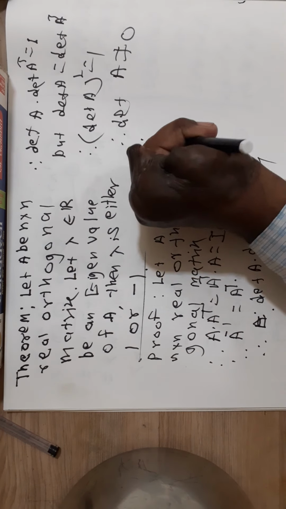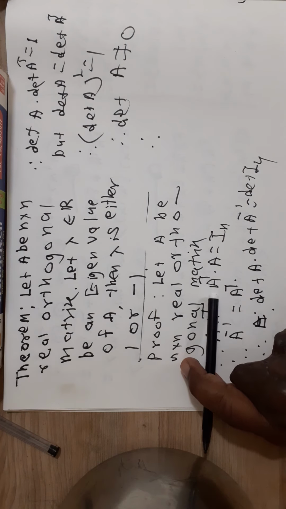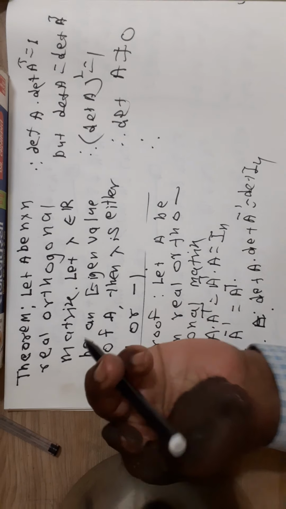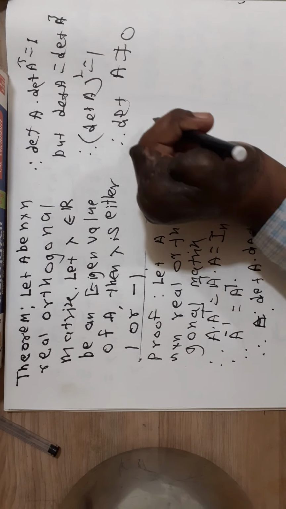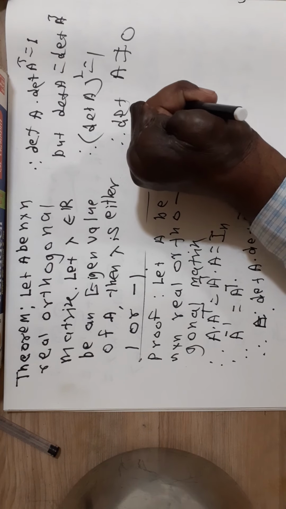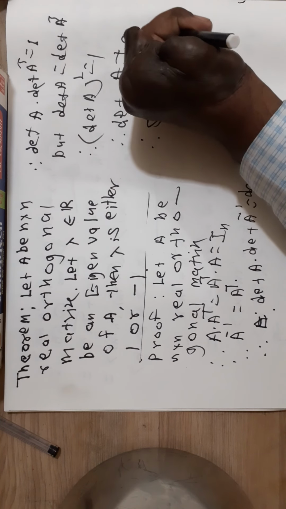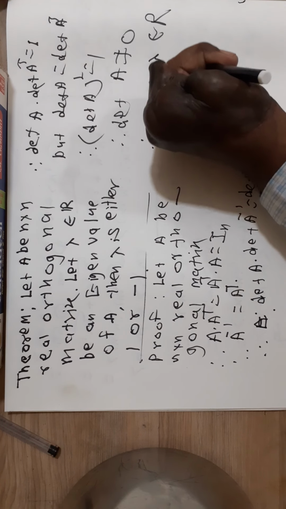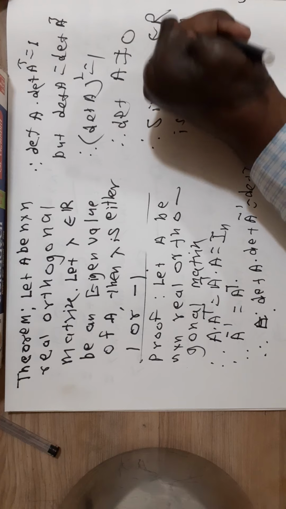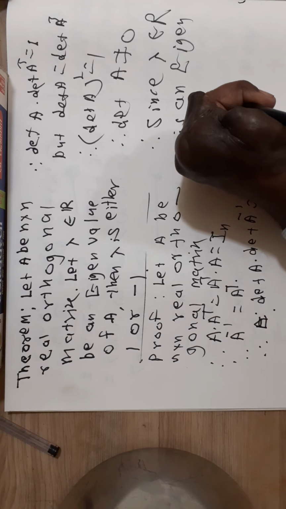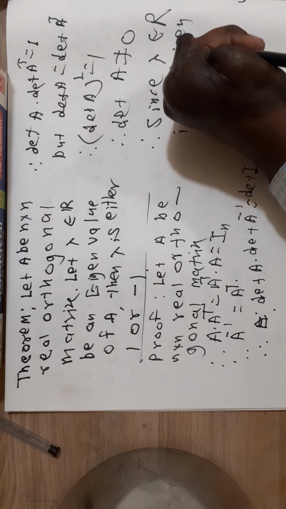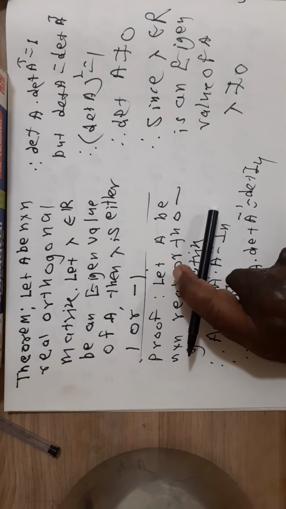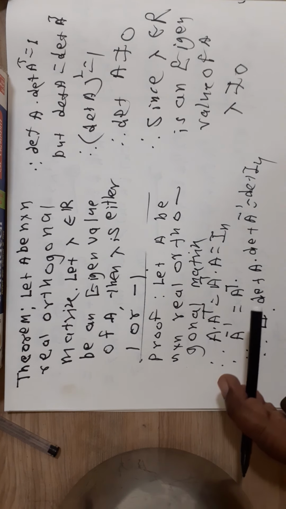And therefore, if lambda belonging to R is an eigenvalue of A, then lambda is not equal to 0.